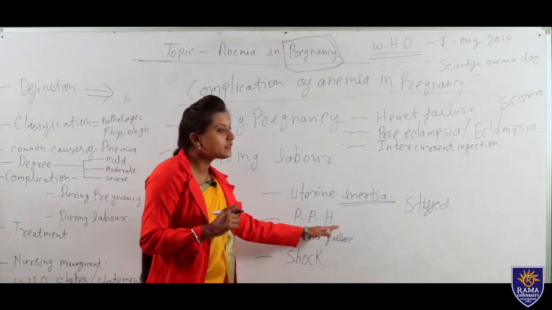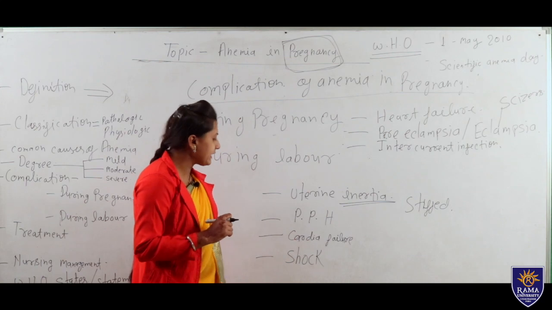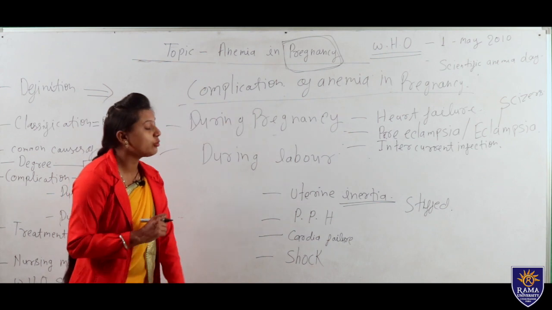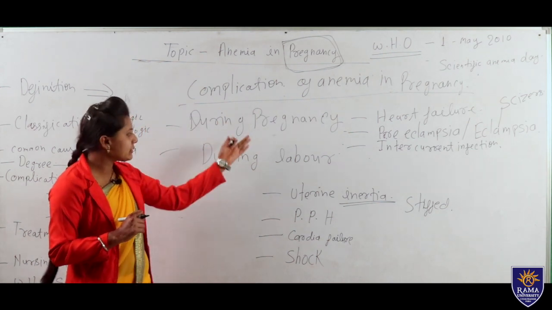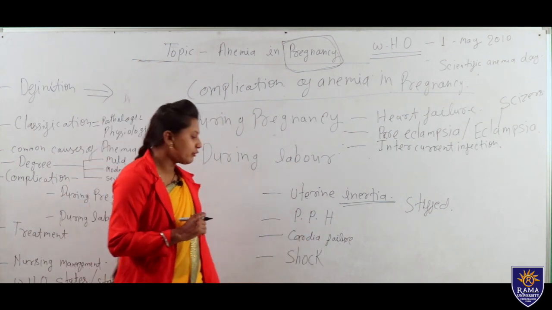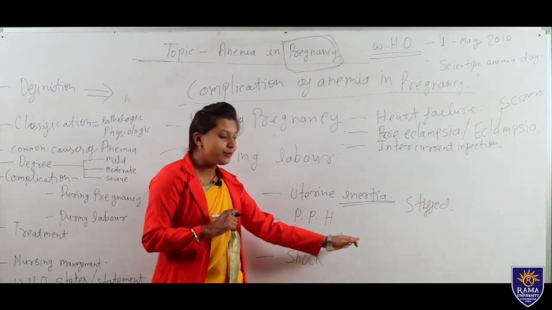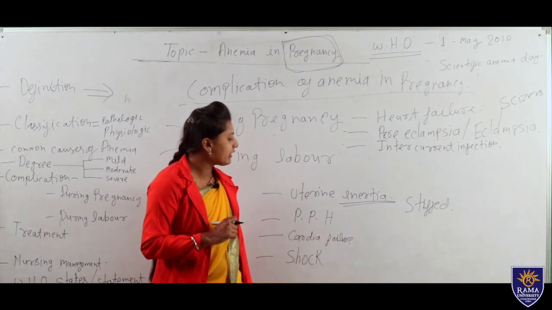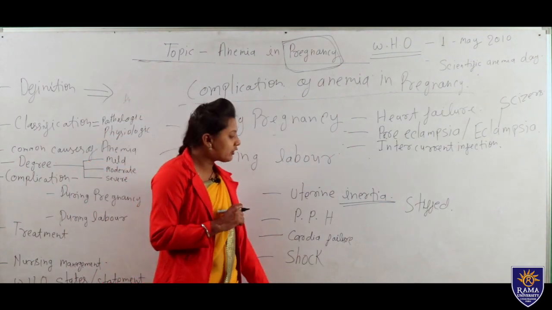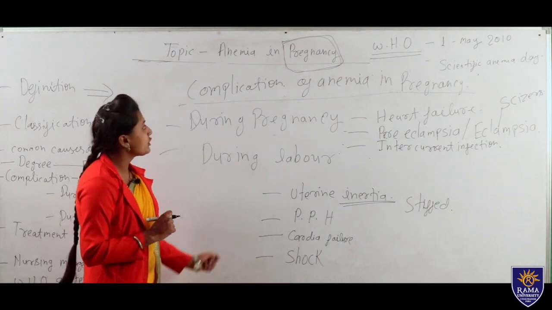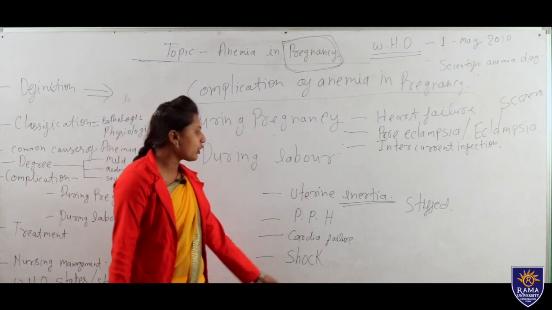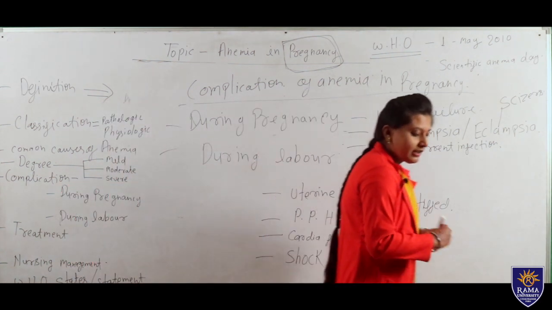Next one is PPH. During labor PPH can also happen, that is one more complication. Next is cardiac failure, because of lack of hemoglobin, the low HB level will cause cardiac failure, as cardiac volume is very low. Next one is shock. Blood volume is very low because of anemia, so shock is one more complication. So that's all about our complications.